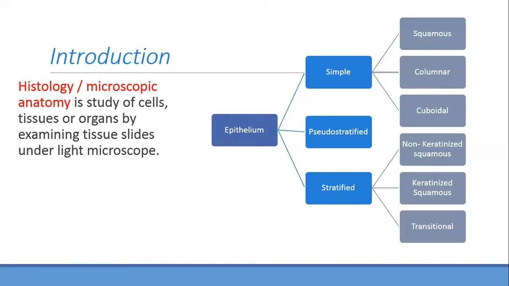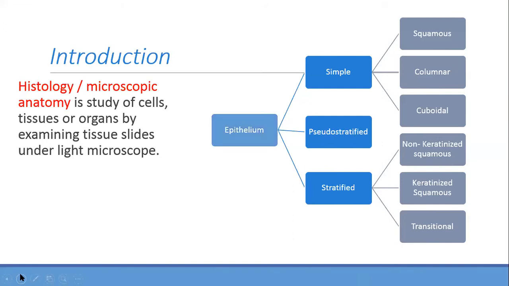Changes shape. Yes, correct. So it changes shape, from one form to another. So I will tell you where it is present. That's why it's called transitional layer, and it is stratified. So this is clear for you. Let's move. This is all we're going to see today.